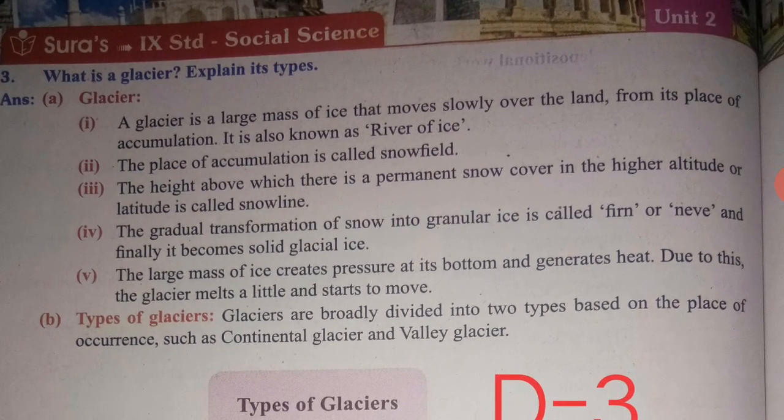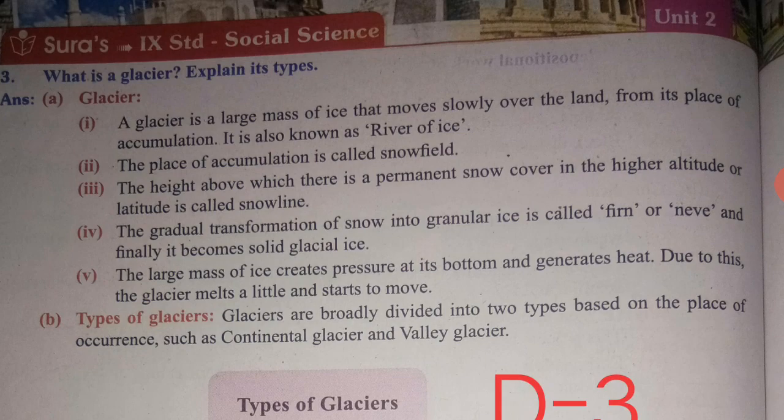Third question. What is a glacier? Explain its types. A glacier is a large mass of ice that moves slowly over the land from its place of accumulation. It is also known as river of ice. The place of accumulation is called snowfield. The height above which there is a permanent snow cover in the higher altitude or latitude is called snow line.